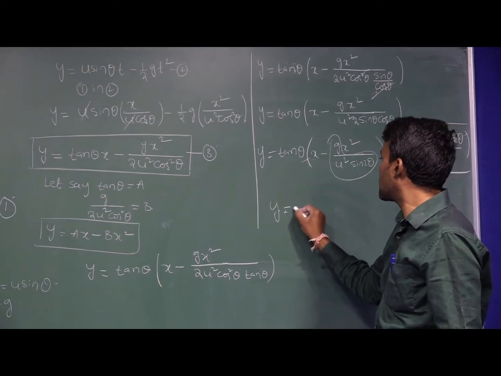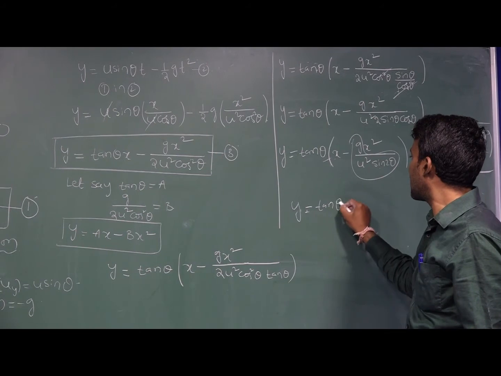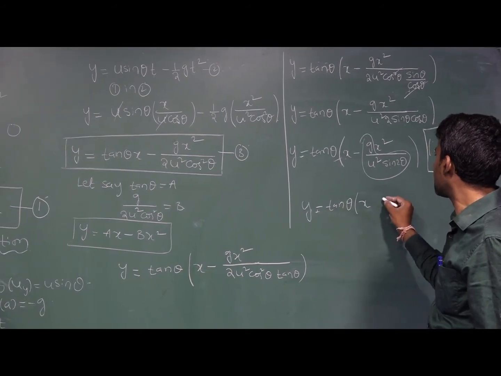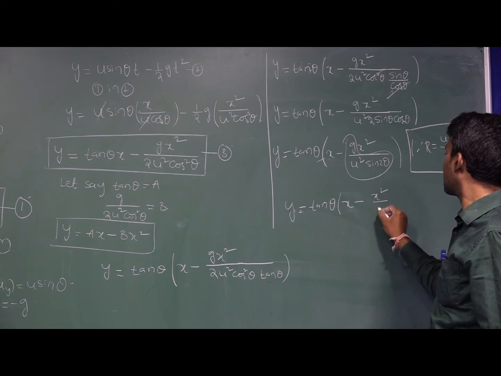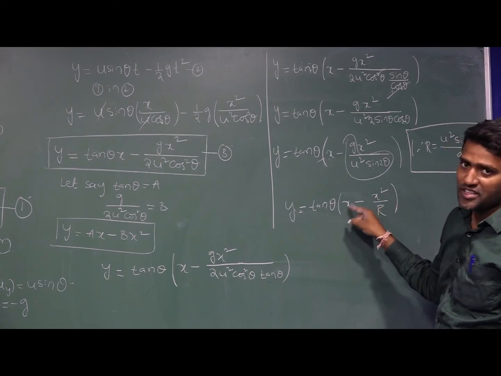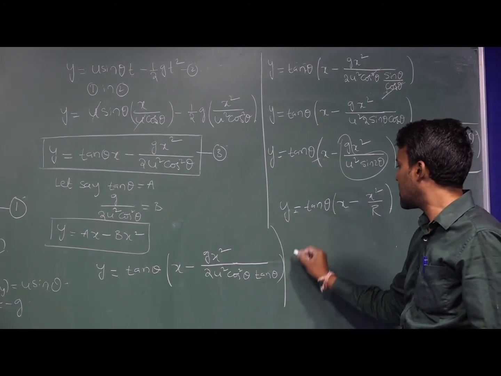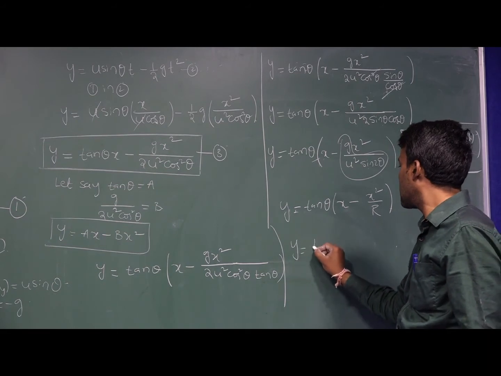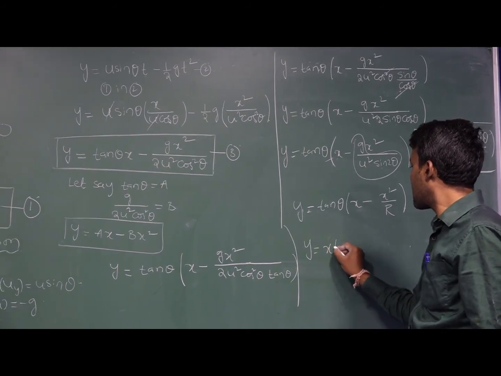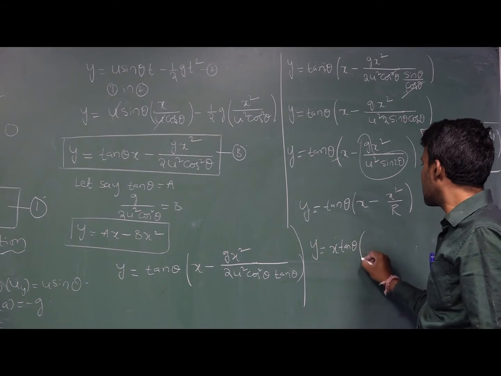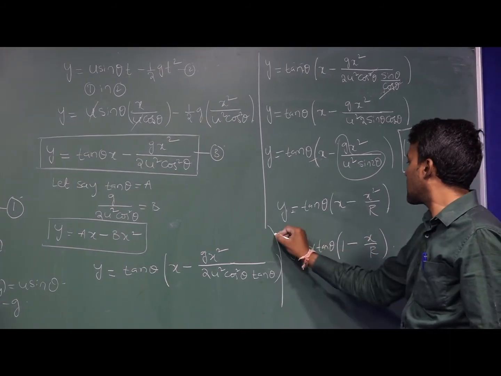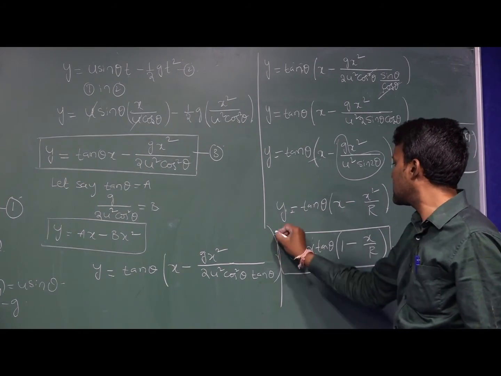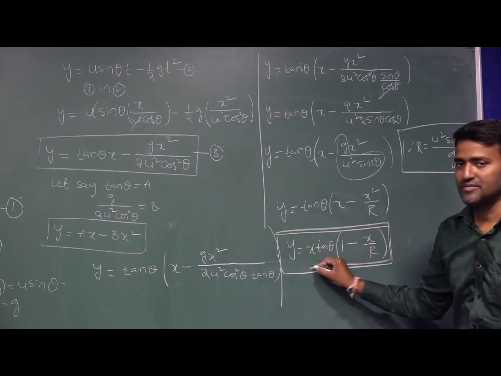So y = x tan theta minus x squared divided by R. If you take x common, y = x tan theta into 1 minus x divided by R. This is the vertical displacement in terms of R.